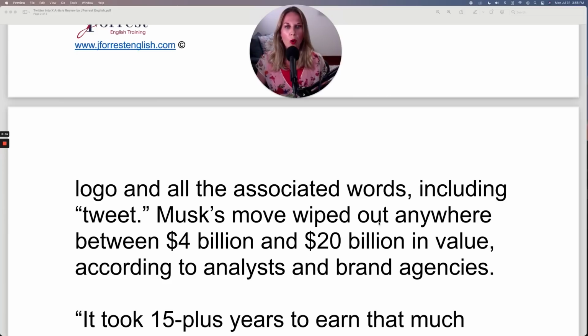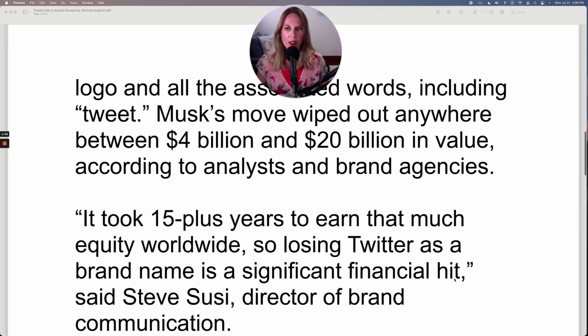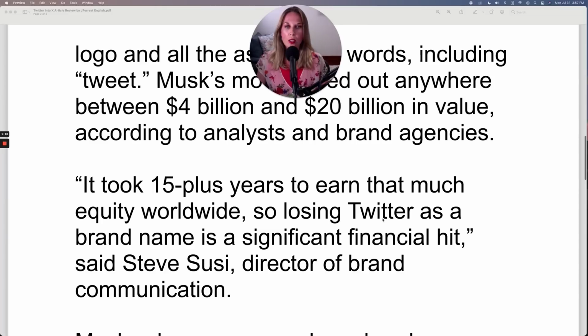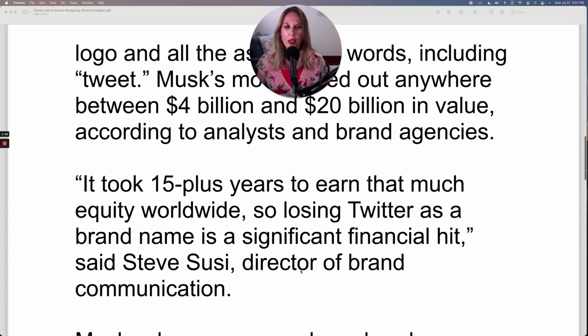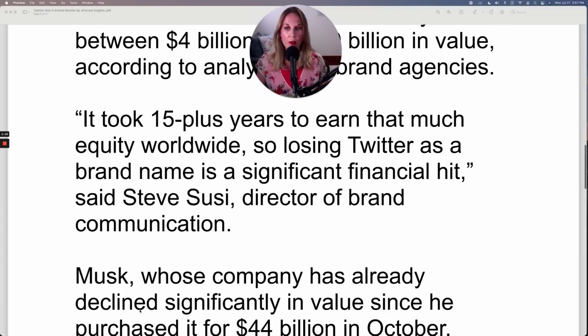Musk's move wiped out anywhere between $4 billion and $20 billion in value, according to analysts and brand agencies. It took 15 plus years to earn that much equity worldwide, so losing Twitter as a brand name is a significant financial hit, said Steve Susi, Director of Brand Communication.